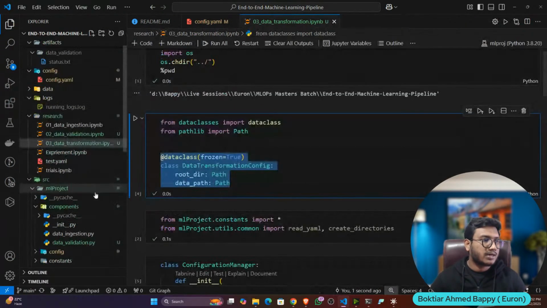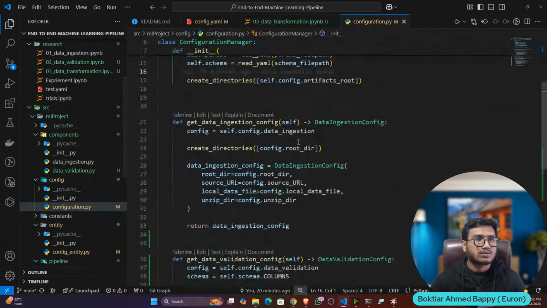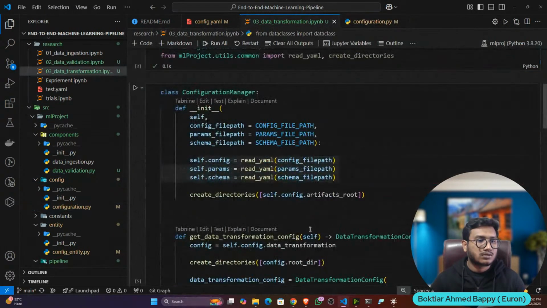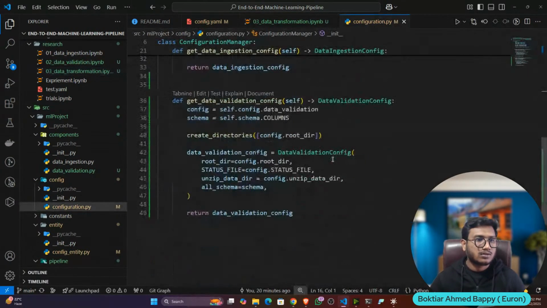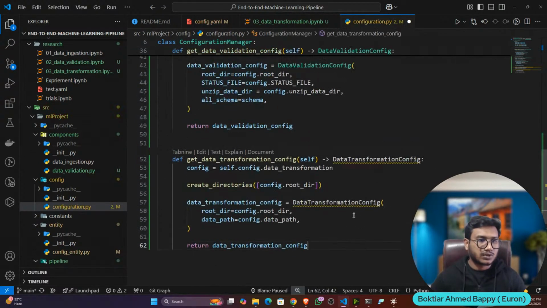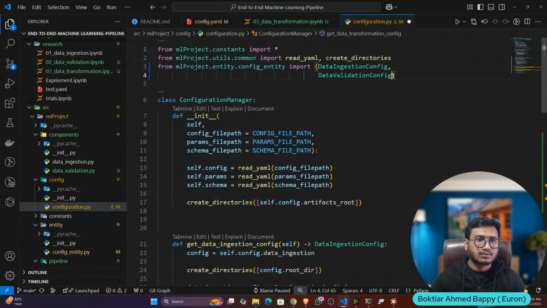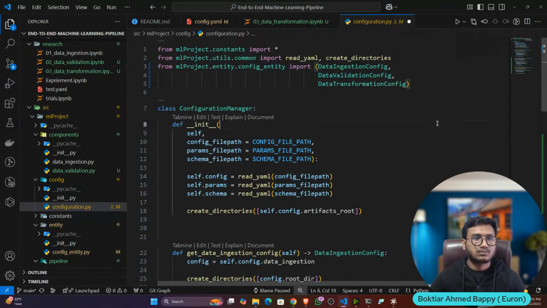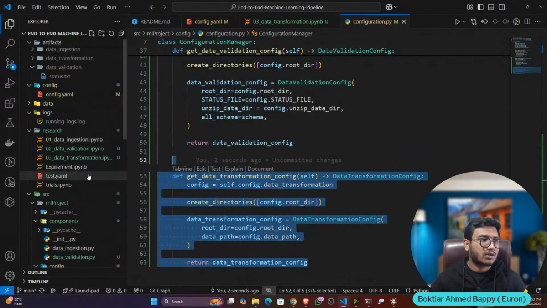Then I need to update my configuration. So this is the class I'll copy, and here I will update. Okay, and here I need to import this data transformation config from the entity. Now it's fine. Now let's create the component.